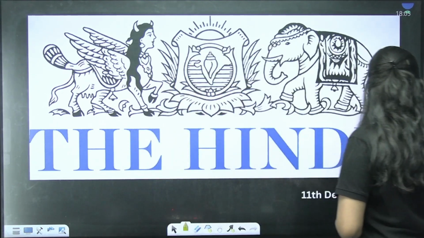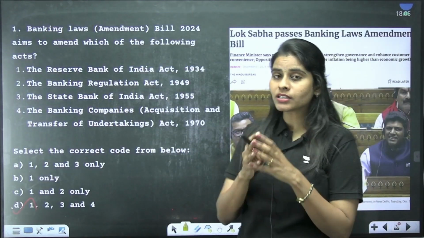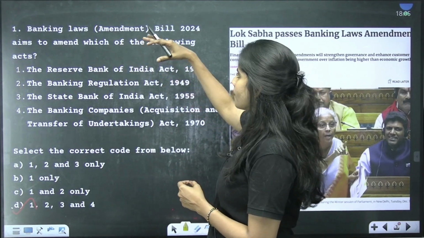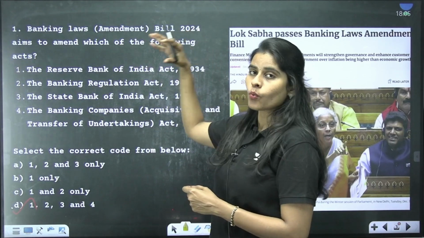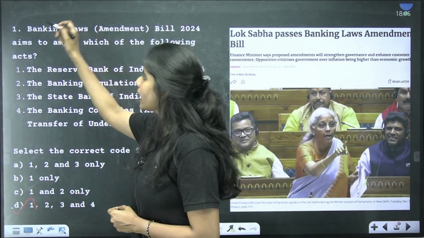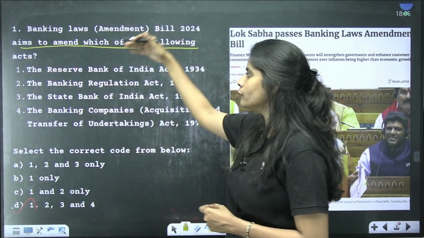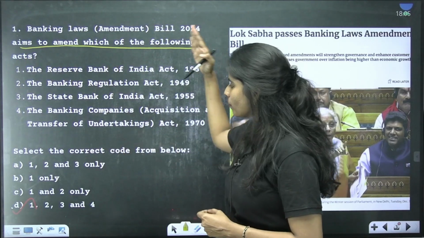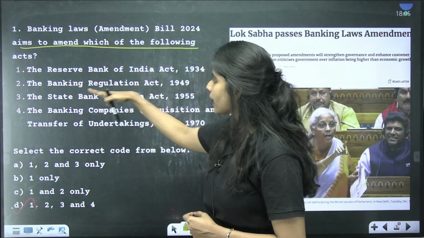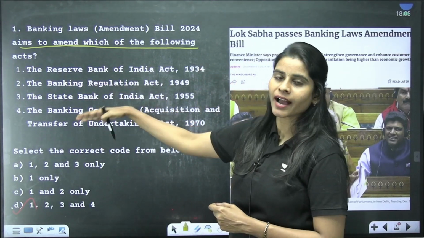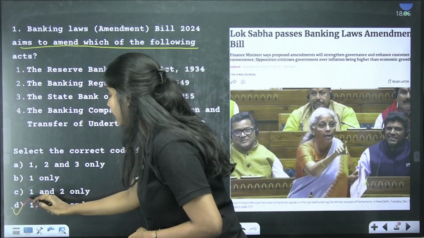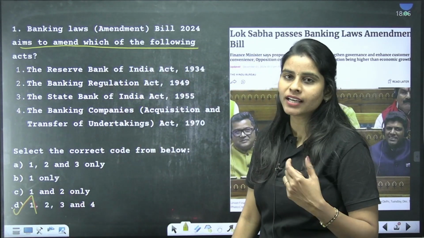Question 1 is about the recent Amendment Act that has been passed in the Lok Sabha. The Banking Laws Amendment Bill 2024 was passed in the Lok Sabha, and that is why we have a question here. It aims to amend which of the following acts? Quickly drop a message in the comment section with the correct answer. Either it is the RBI Act, Banking Regulation Act, State Bank of India Act, or the Banking Companies Act. The answer is all of the above, that is 1, 2, 3 and 4.